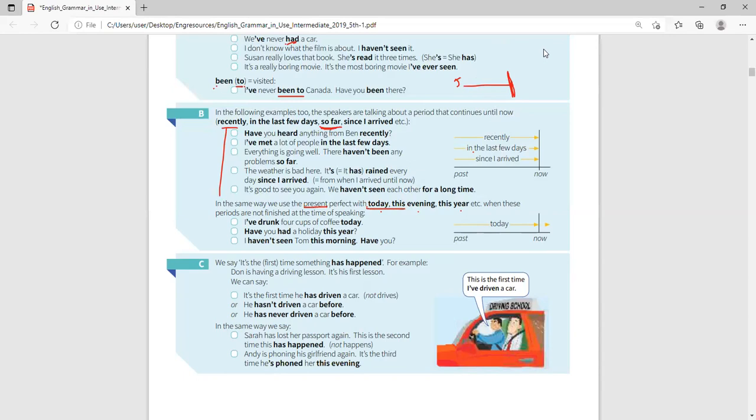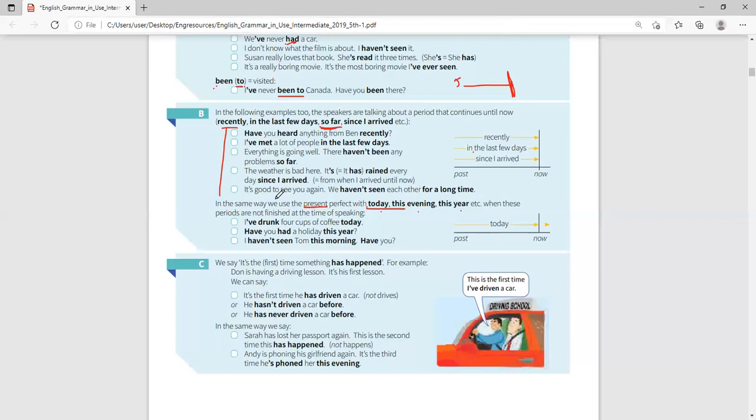I haven't seen Mohamud this year. I haven't met Abdullah this year. You see, I haven't met. I haven't, why? Because I'm talking about the present situation, from that time until now. So, ladies and gentlemen, every time I talk about something that started somewhere and continues until the present time, this one is what you call the present perfect.